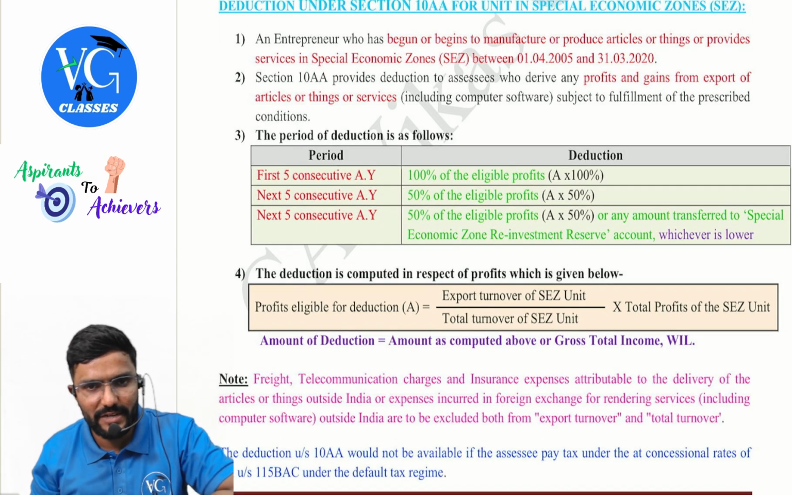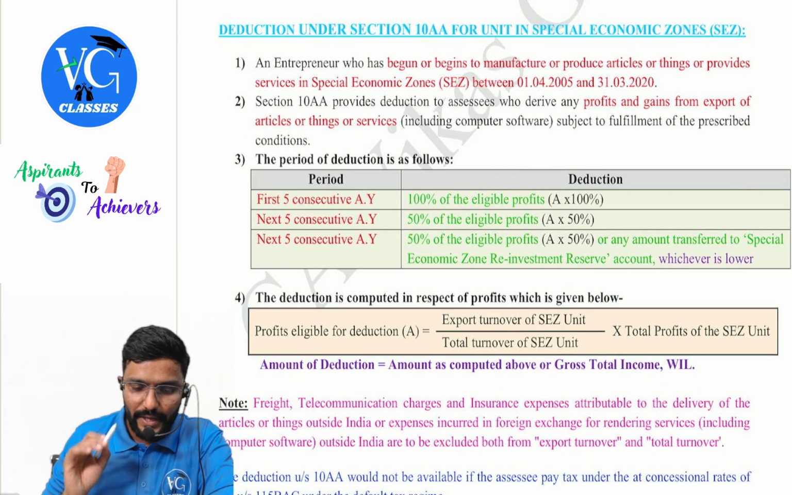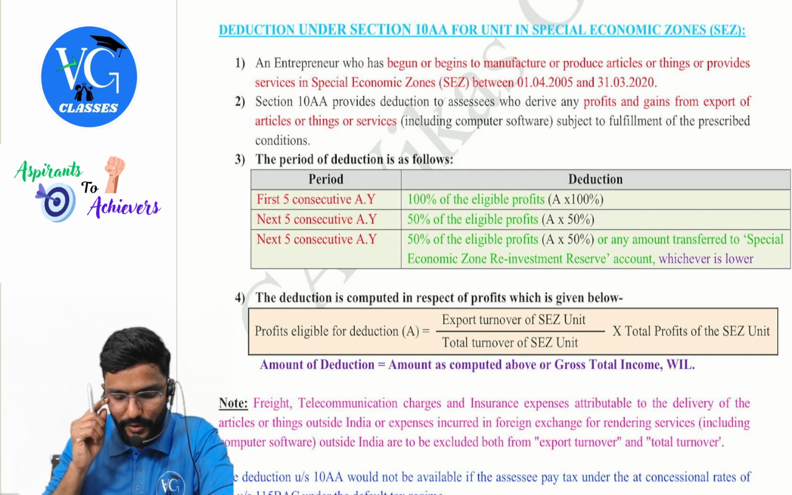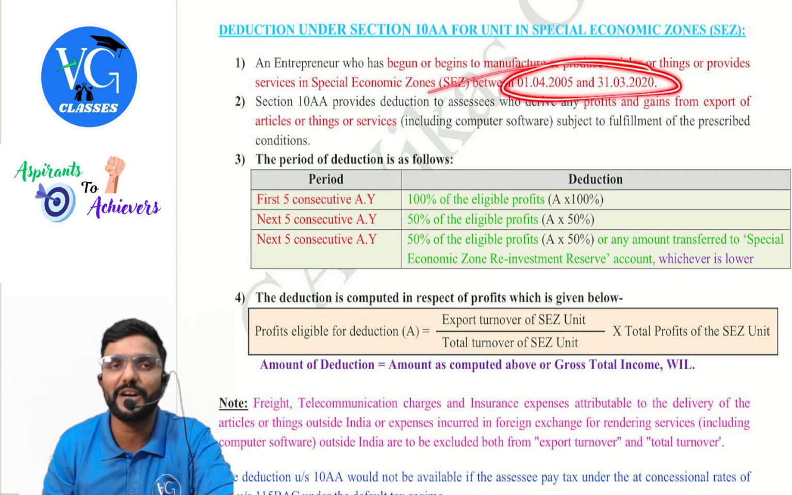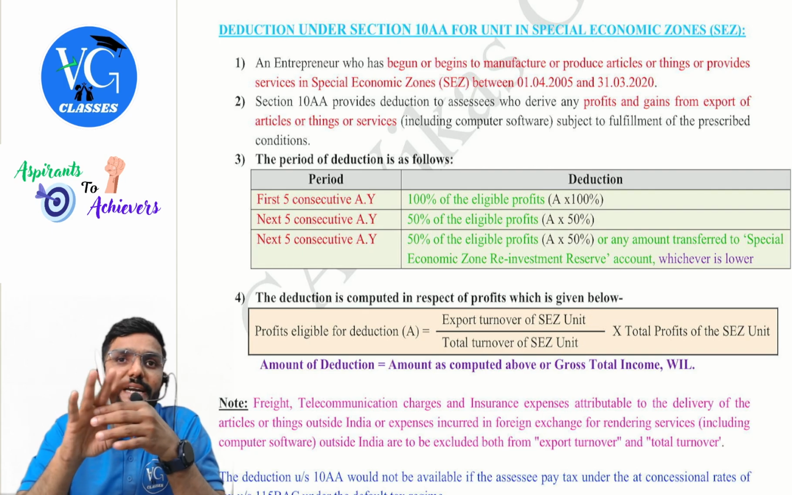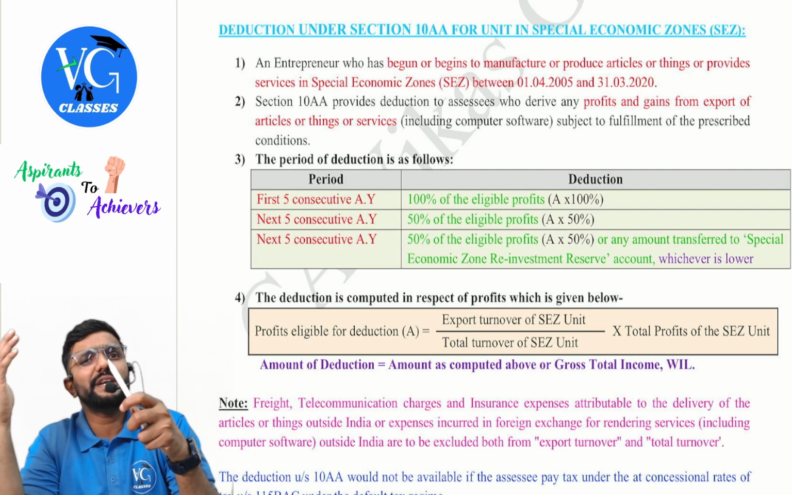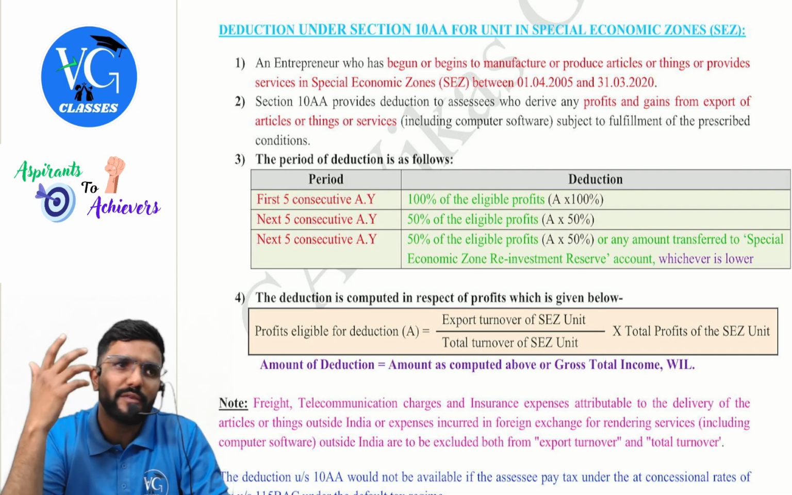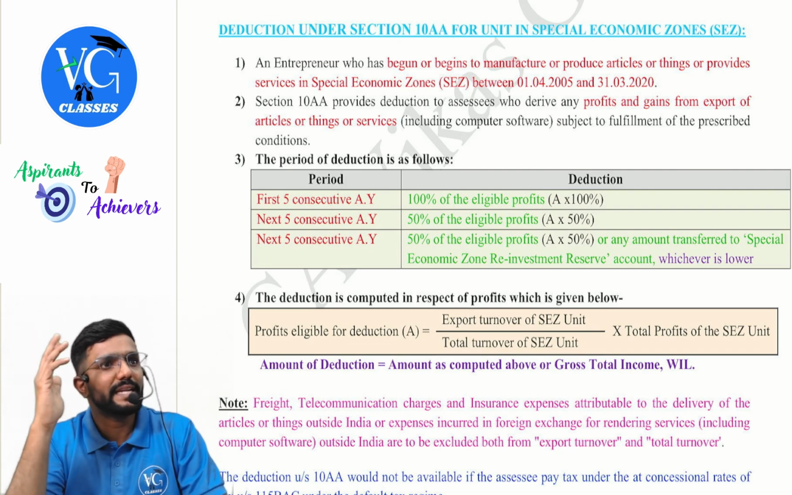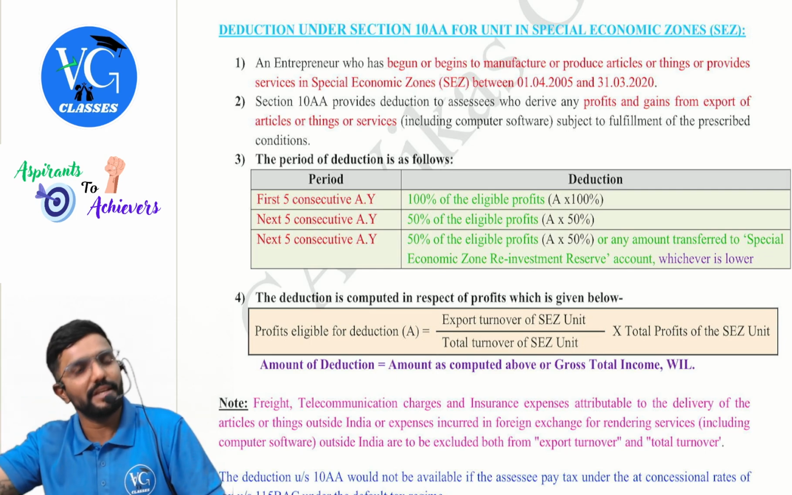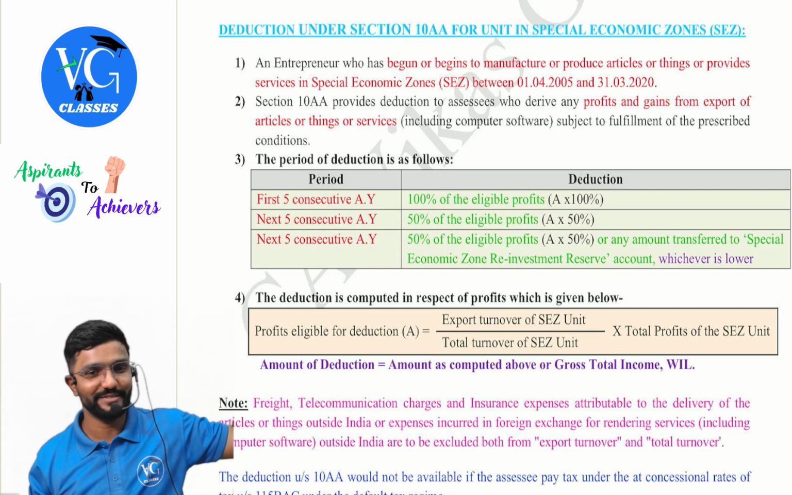Yes, sir. What is it exactly? We will see. An entrepreneur who has begun or begins to manufacture or produce articles or things or provide services in special economic zone between 1st April 2005 to 31st March 2020. It has to be begun manufacturing between these dates. If they have started, can they claim even after 31st March 2020? Yes, first 15 years. Assume I have started in 19. Can I claim only for 1 year or 15 years? 15 years, I can claim it. They are telling you should start before this date. Can I claim even after this date? Yes.